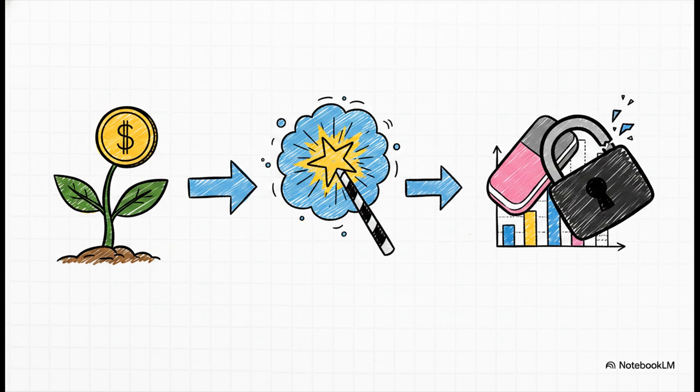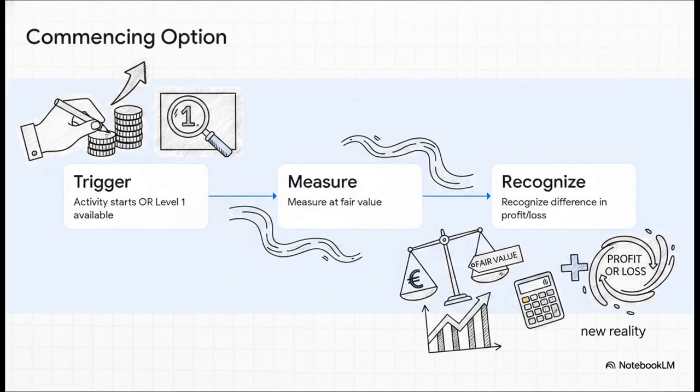GAAP Advisors strongly argues that the option to use fair value should absolutely not be permanently locked in only at initial recognition. So they map out exactly how this fluidity should work in practice. If an entity commences an investing activity, or, and this is key, if level 1 inputs suddenly become available for an existing investment, they should be allowed to switch to the fair value option. Any difference between the old carrying amount and the new fair value? It's simply recognized in profit or loss. It perfectly adapts to the new reality.